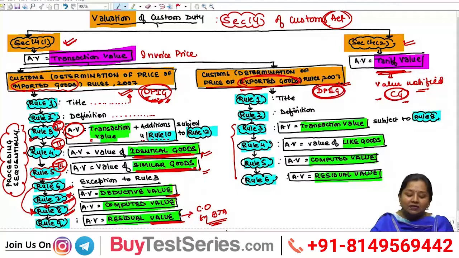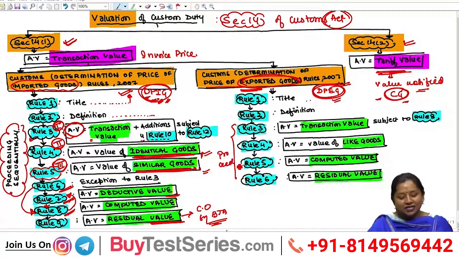And similarly, while determining the assessable value of exported goods, although no custom duty is chargeable generally on exportation, but in case if there is any scarcity of those goods in Indian economy, then on those goods which are already in scarcity in Indian economy, we would like to charge custom duty even on their exportation, because we don't want to lose those goods from the Indian economy. Then while computing custom duty at the time of their exportation, the assessable value shall be determined under DPEG rules 2007, wherein Rule 1 talks about title, Rule 2 talks about definition, and from Rule 3 to Rule 6 again you need to proceed sequentially.